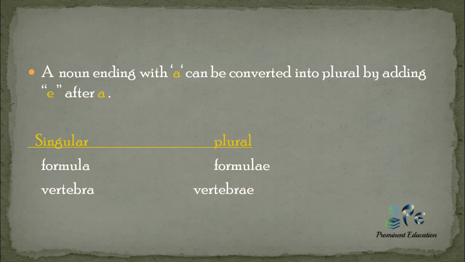Now a noun ending with a. If a noun ends with a, it can be made plural by adding e after a. Like formula, formula changes into formulae, vertebra changes into vertebrae. This is also most important. You will have to see here what is the singular form and what is the plural form.